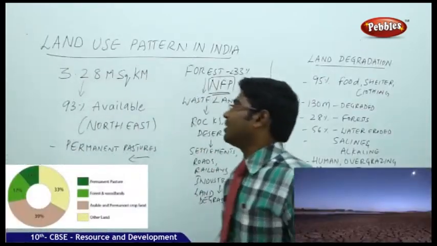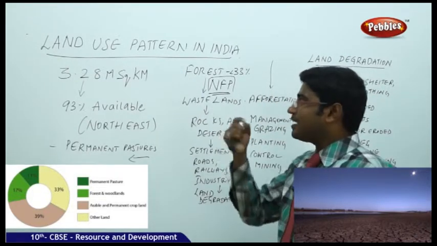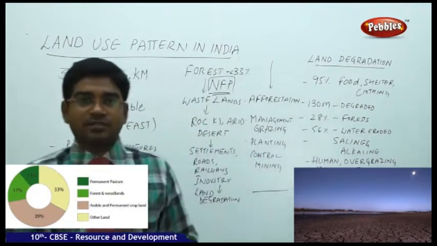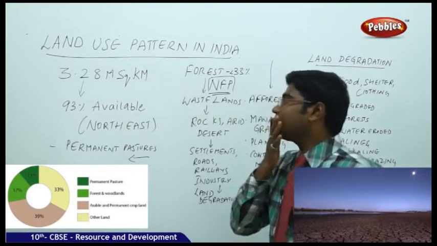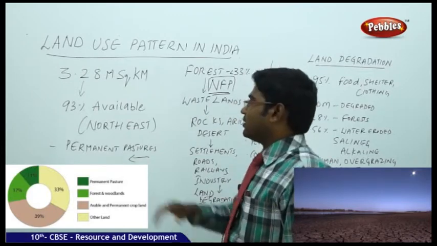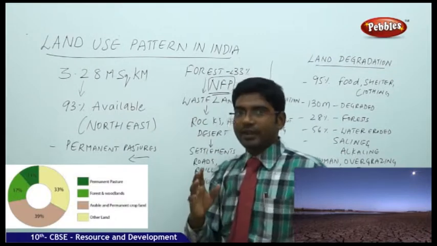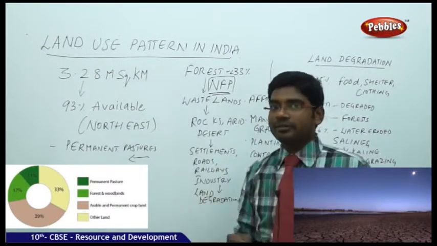Now, let us try to understand how the land use pattern is in India. How is land used exactly in India? We all know that India stands in 7th place according to its area. Geographically, latitudinally and longitudinally, the entire area of land which India holds is nearly 3.28 million square kilometers.